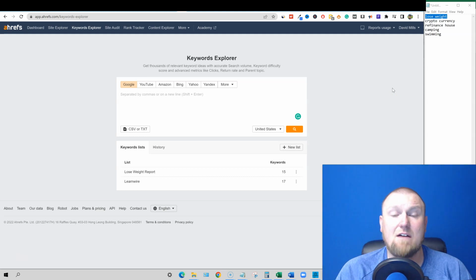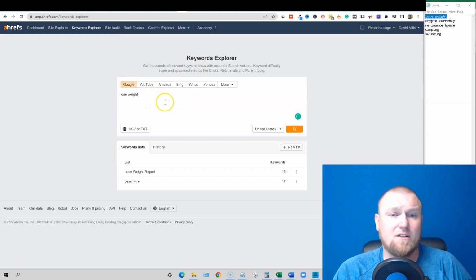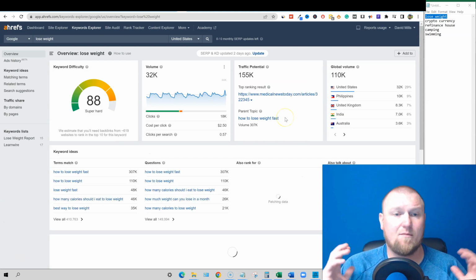And that will be a tool that you can also use to assess the niche as far as how much money advertisers are willing to pay inside of that niche. But right here, we're going to use Ahrefs. We're going to go into the Keywords Explorer, and under Google, we're just going to throw in "lose weight" and look at it in a broad sense.